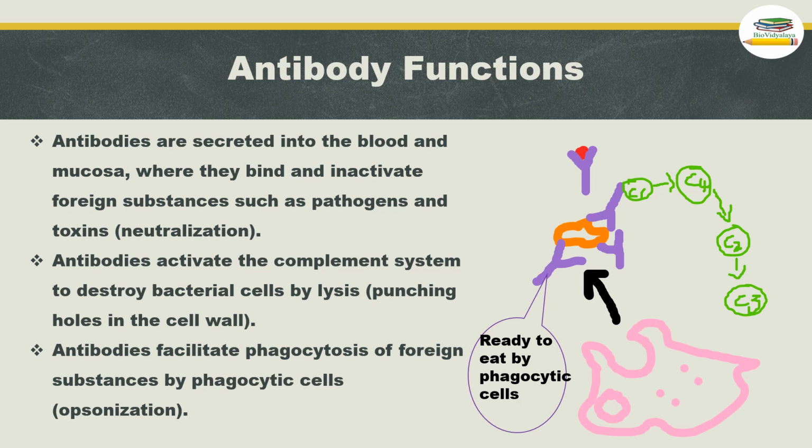That is called neutralization. Some secreted antibodies are present in blood and mucosa. If any pathogen or toxin enters our body, these secreted antibodies will bind to it and try to inactivate those toxins. That is called neutralization.